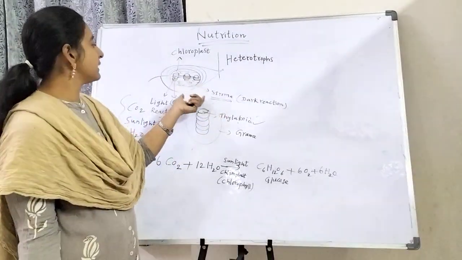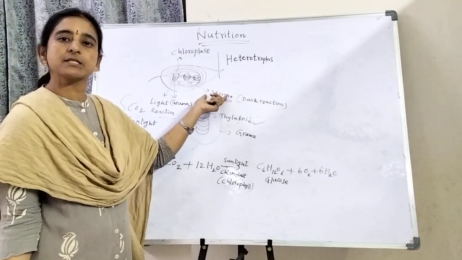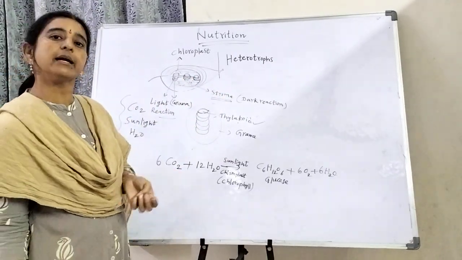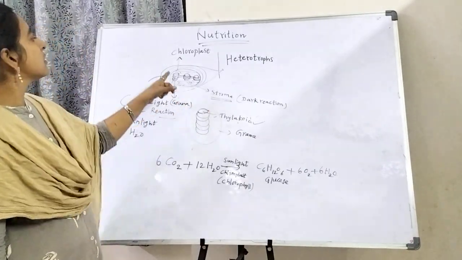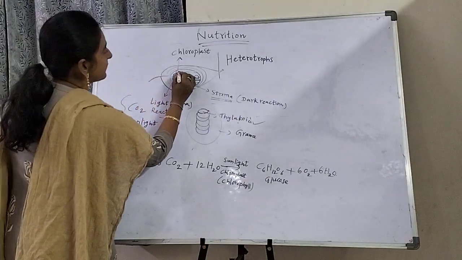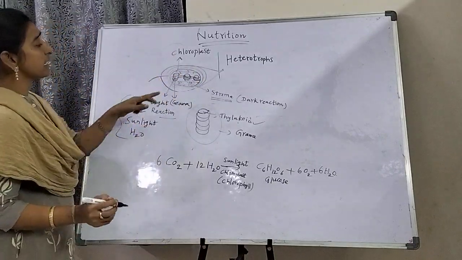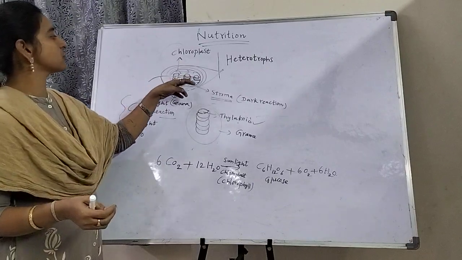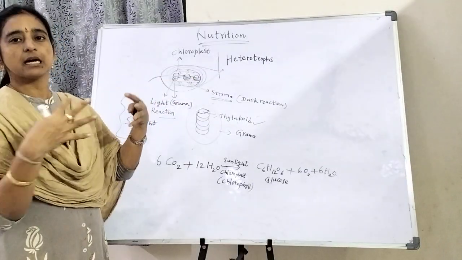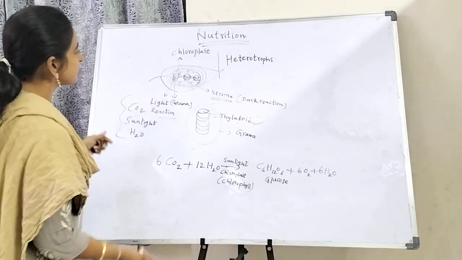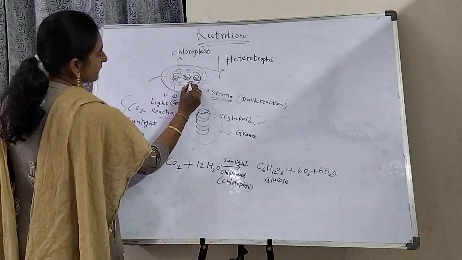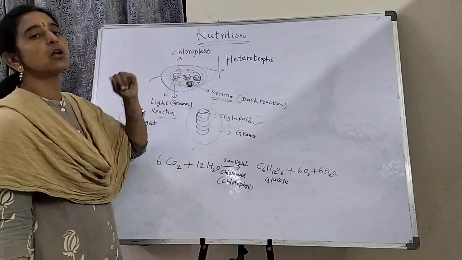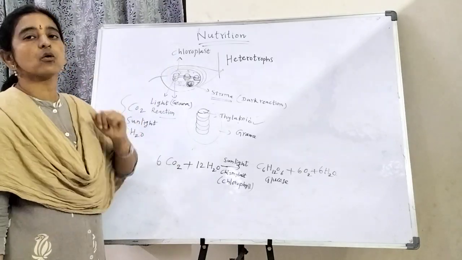This stroma has an enzymatic portion inside. Here the thylakoids are connected to each other by some straw-like structures. There is also a DNA molecule, and a starch molecule is also present inside the chloroplast.